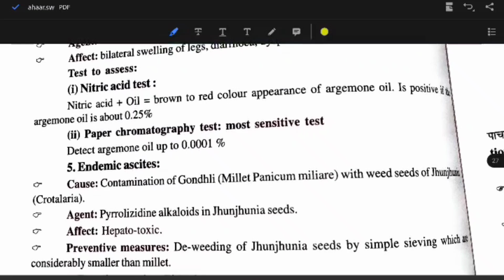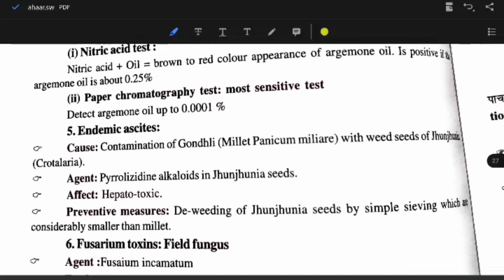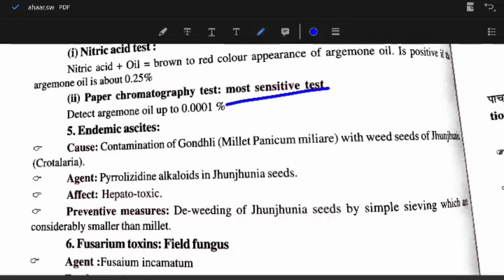Appearance of red color is positive if the argemone oil is about 0.25%. Second is the paper chromatography test, which is the most sensitive test. It can detect argemone oil up to 0.0001%.